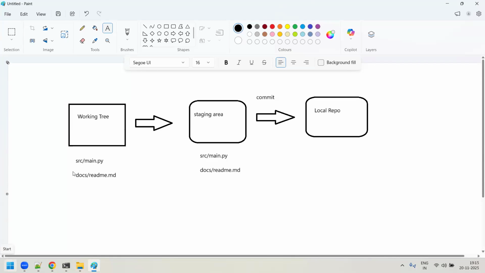Let me try to edit some text inside this file. For that, in my system I have installed Visual Studio Code. I would request all of you to install Visual Studio Code on your laptop. It is quite simple. You just search for Visual Studio Code download for Windows, you will get the exe, download that installer and install it.